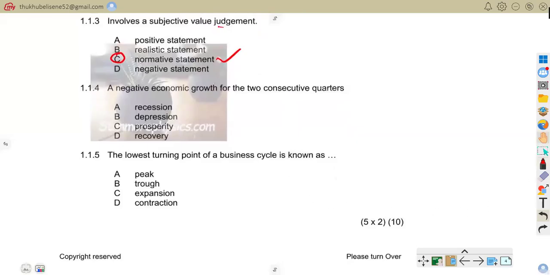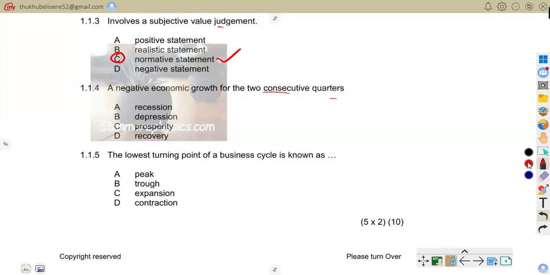Let us move on to 1.1.4. A negative economic growth of two consecutive quarters. We are given recession, depression, prosperity, recovery. Now we want the correct answer there when you're talking about a negative economic growth for two consecutive quarters.